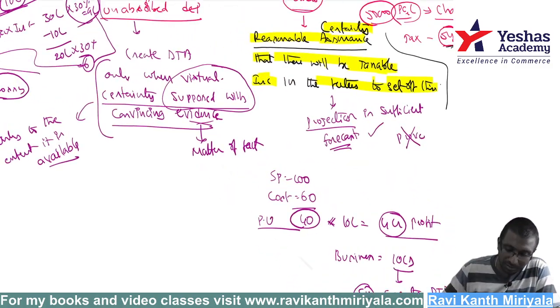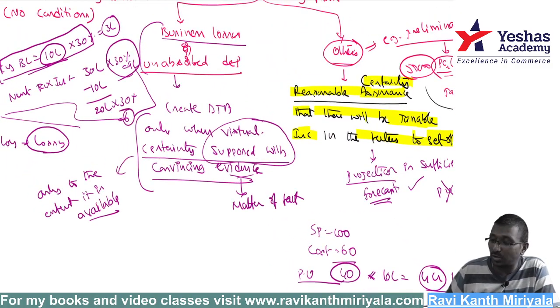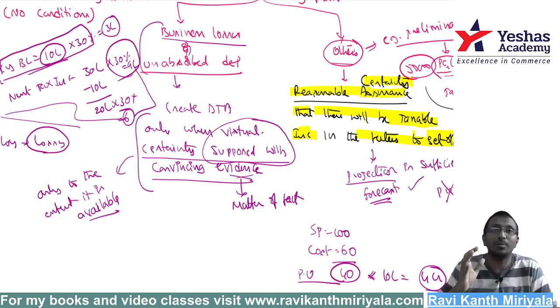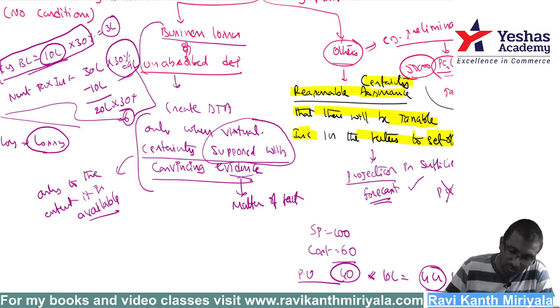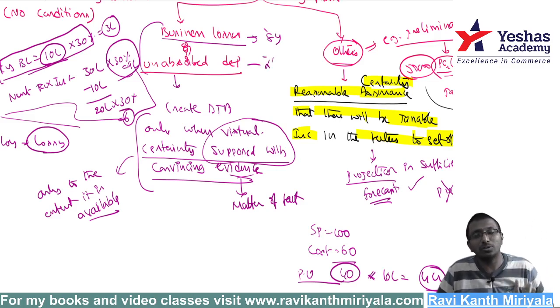Next, one more point. In the current year you do not have virtual certainty, and that's why you could not create deferred tax asset. Does not mean that you lost it fully. Now see, as you know, business losses, how long can you carry forward, my dear? 8 years. And unabsorbed depreciation is like infinity. As long as your business is there, it can be carried forward.